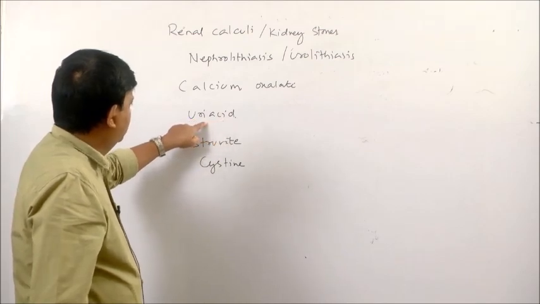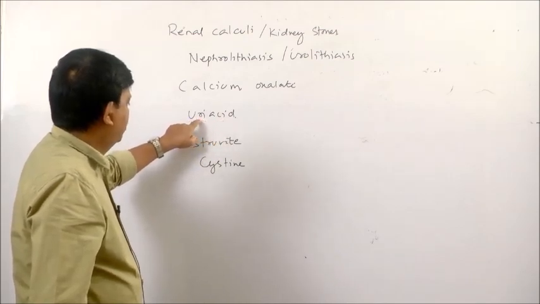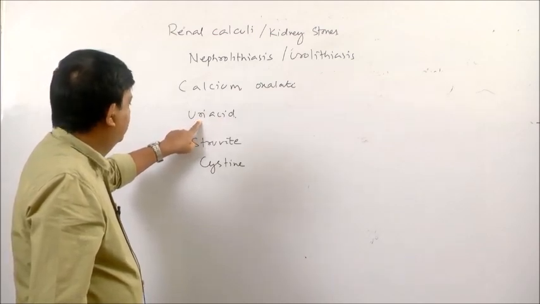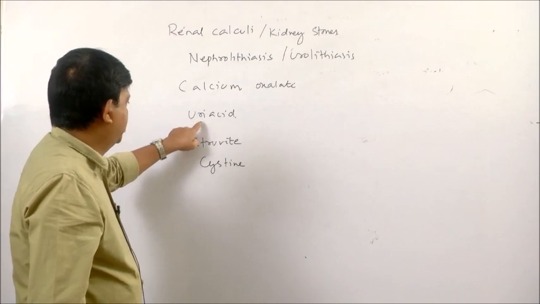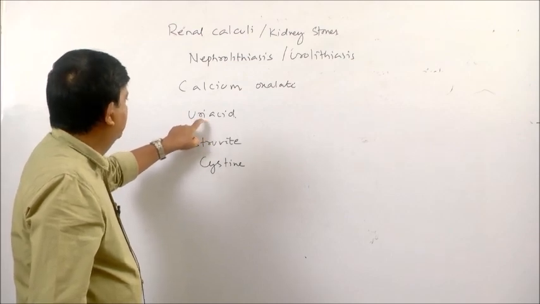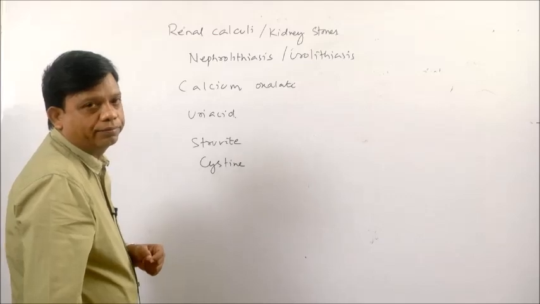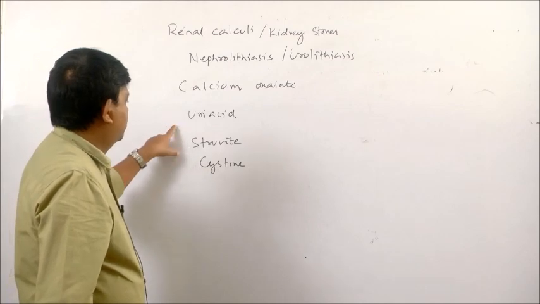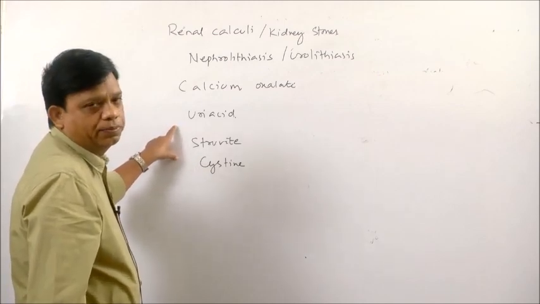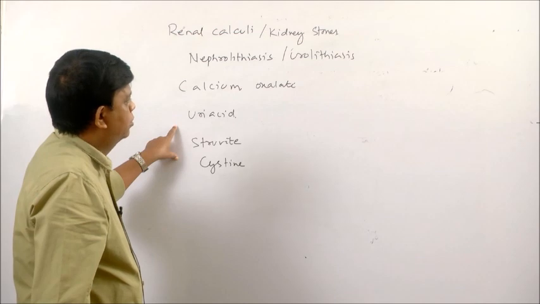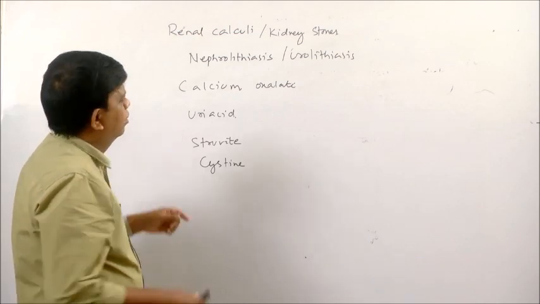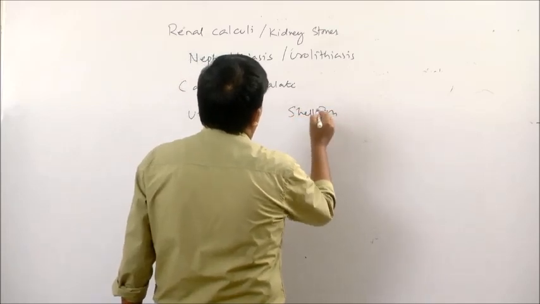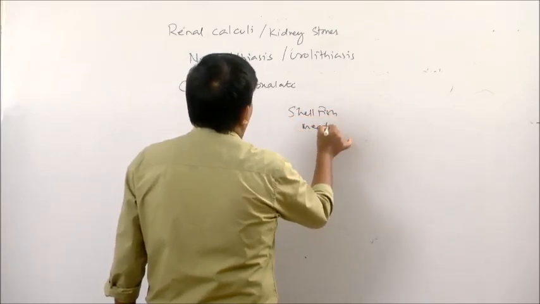Usually this type of stone develops in women. When urine is too acidic, these uric acid stones are formed. Consumption of purine rich food like fish, shellfish, and meat.